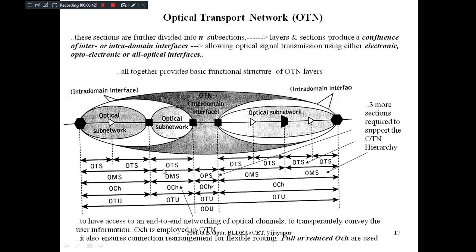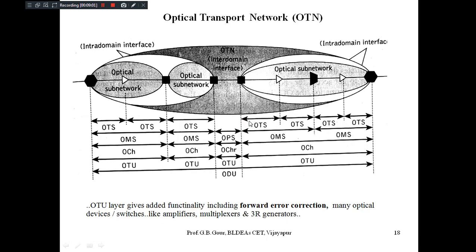So that information is provided by the OTS, maybe in the optical subnetwork, or that will exist between, say, these two marks or these two marks. These marks have their own meaning here. Let us see first what their meanings are, then we can understand each of these sections, and then we will go for the final intra or intermodal interfacing.